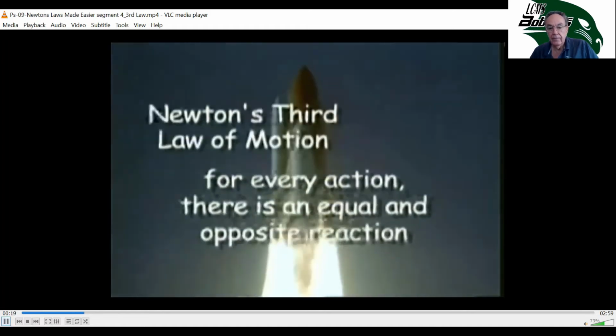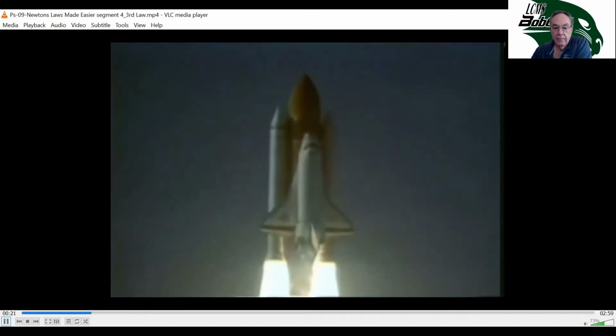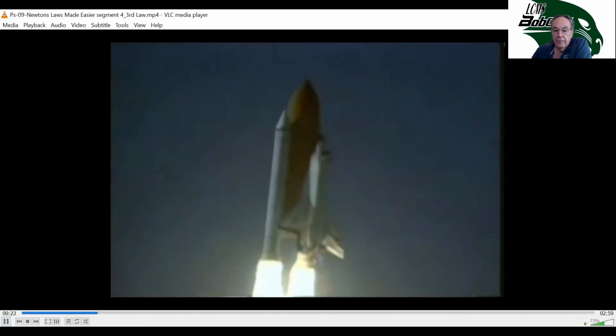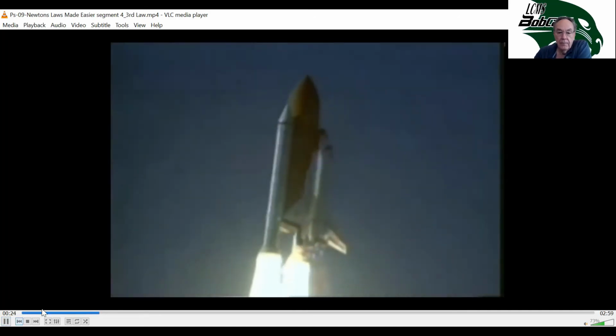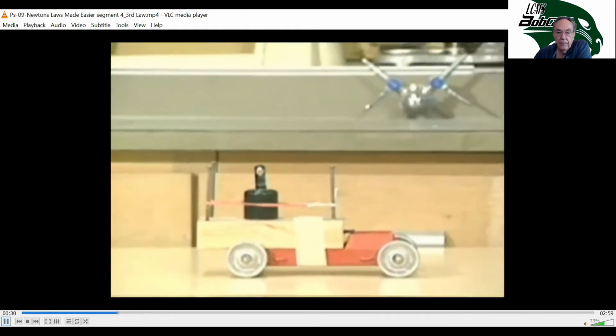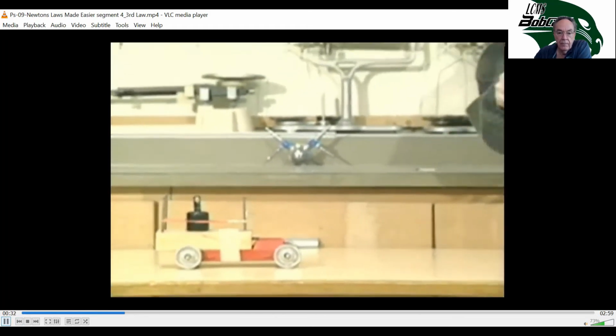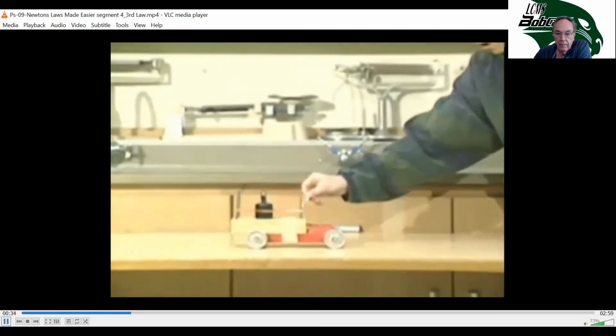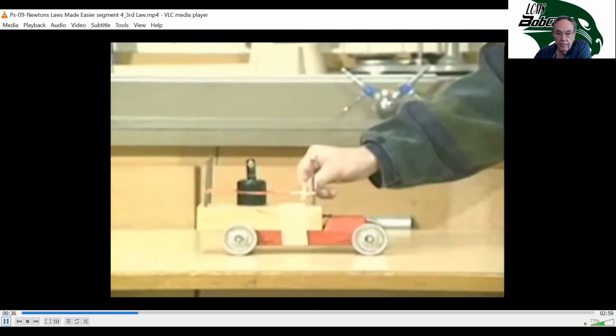As fuel is burned and gases shoot out of the nozzle of the rocket engine, an opposite and equal force moves the rocket upward. Here is a cart containing a heavy metal weight and a strong rubber band stretched tight and ready for release. What do you think will happen when the string...